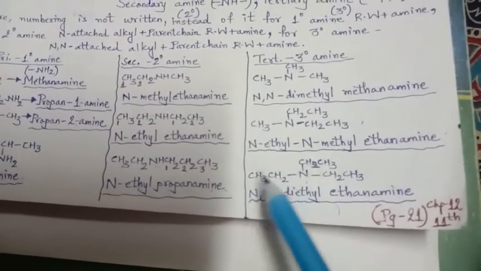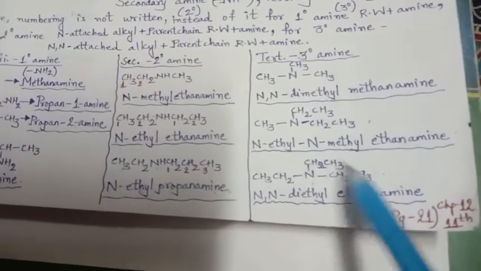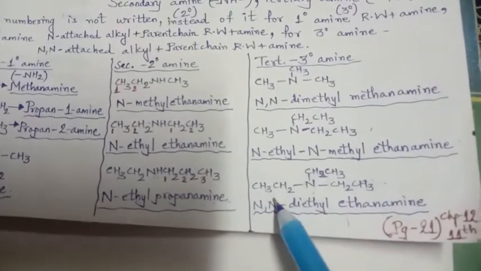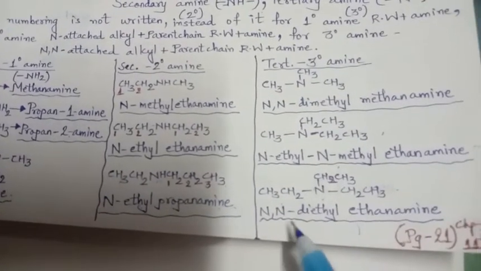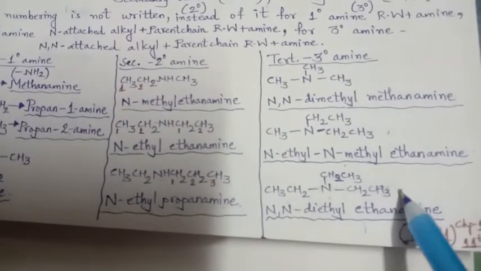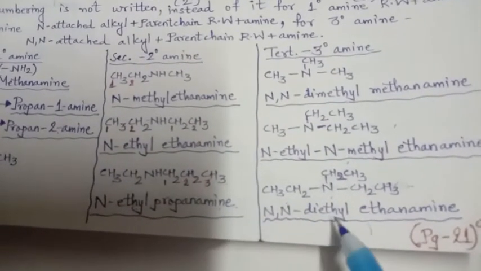One more example, here it is. CH2CH3, CH2CH3, CH2CH3. Like methyl, all are ethyl groups. So if we consider this, then this is also the same, this is also the same. So here what will we take? This N and this N, diethyl, CH2, CH3, CH2, CH3, so ethyl.